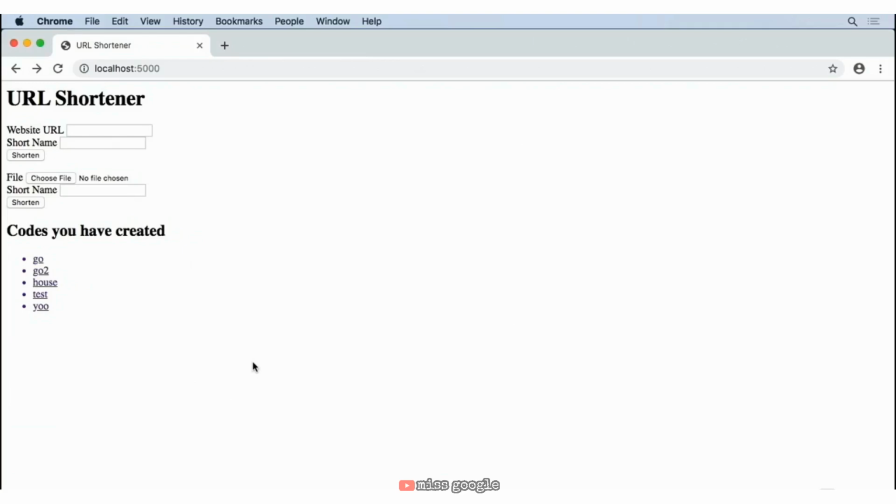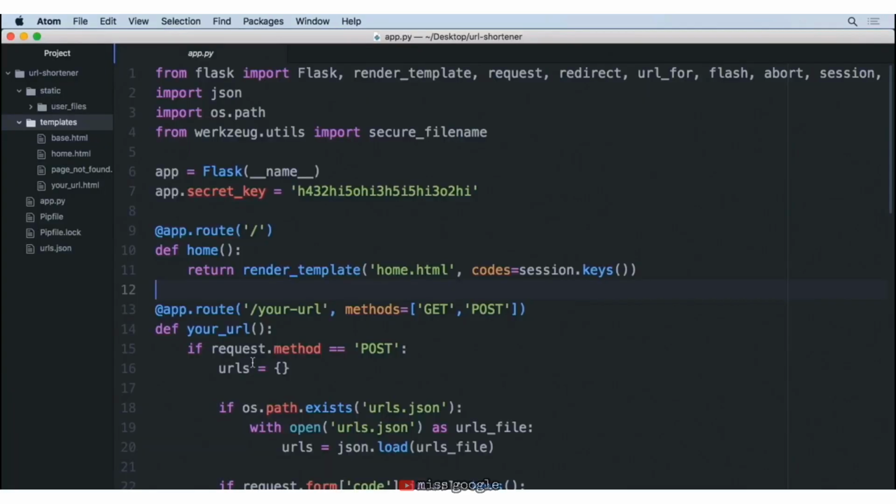Now you'll notice it doesn't change any of the functionality as far as our app.py goes. This file is untouched. It's going to be exactly the same. Really, I've just added some static files that have some JavaScript and CSS, and then also the templates are jazzed up a little bit so you can really see this application shine.